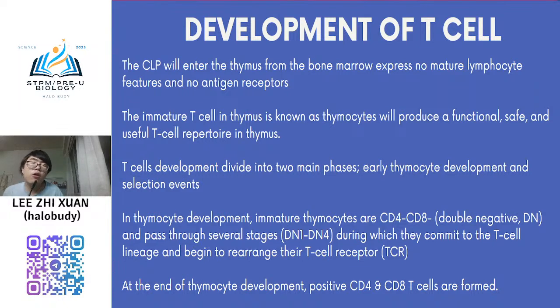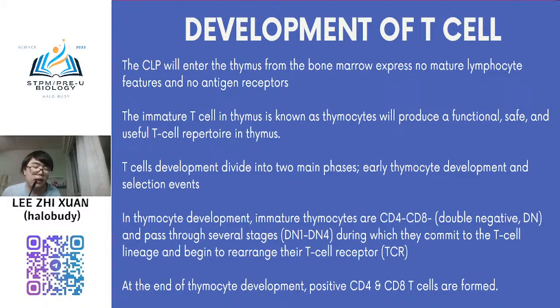Okay, so if you still remember, T cell contains two types, right? Helper T cell and also cytotoxic T cell. So how to differentiate them? Why are there two? For now you don't need to know the function first. You just want to know how to differentiate them.